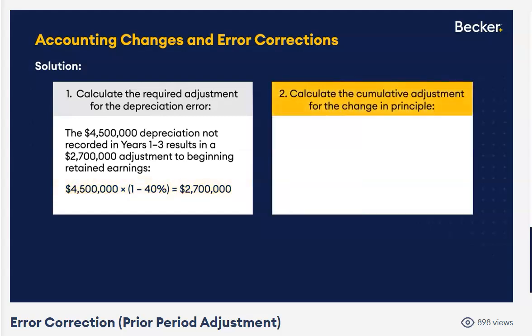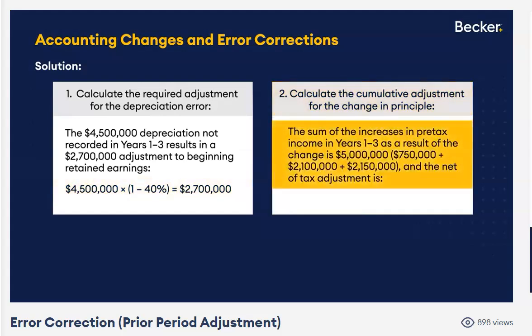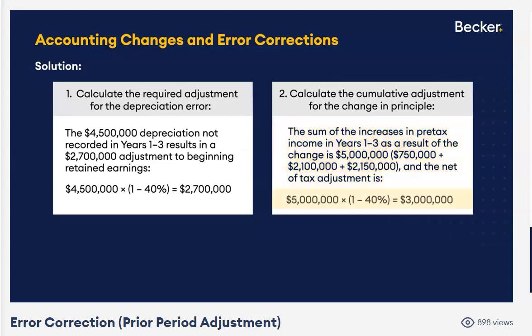The second issue, change in accounting principle, the cumulative effect, we're going to FIFO. So the cumulative effect for all 3 years, 750,000, 2,100,000, 2,150,000. Before tax, we would increase earnings before tax by 5 million, but net of tax, we multiply that by 1 minus the tax rate.